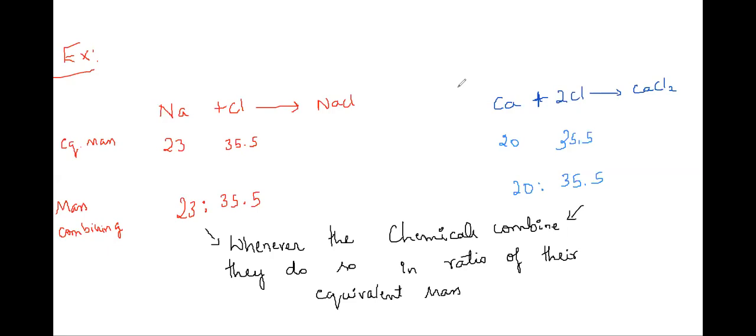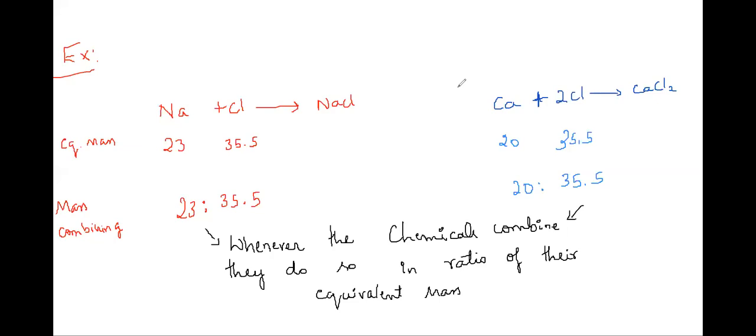Okay, so whenever the chemicals combine, they do so in the ratio of their equivalent mass. So 35.5 can combine with 20 grams of calcium. If I have 25 grams of calcium, then 5 grams of calcium will not be combining with the Cl.